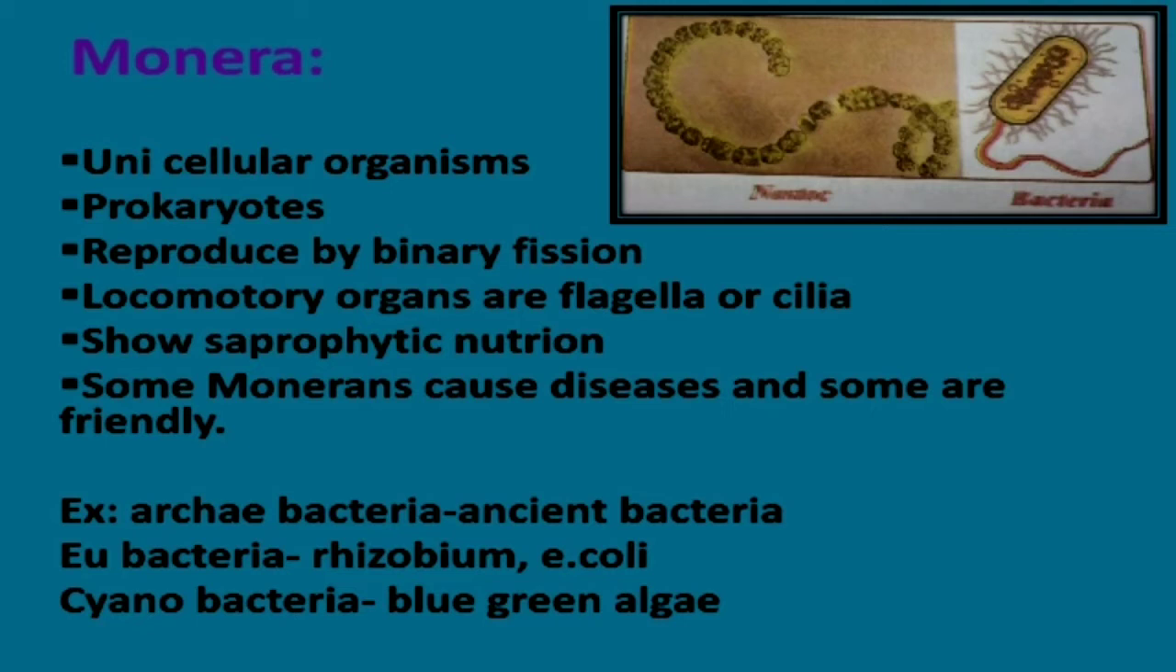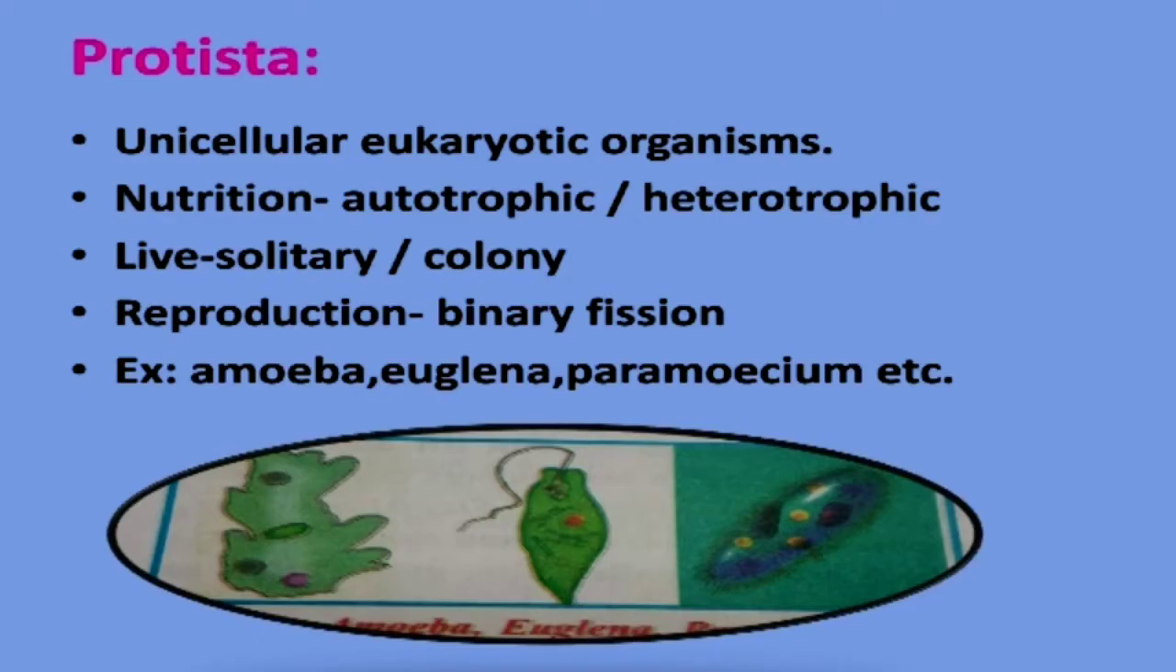They contain locomotive organs like flagella, a long flagellum you are finding in the figure given above, or they contain cilia-like structures, short hair-like structures around the cell. They show saprophytic or saprobic nutrition, which means they are the major decomposers. Some monerans cause diseases, and most of them are very friendly. Examples are the ancient bacteria, eubacteria like Rhizobium, and blue green algae, one type of bacteria which show the structure of algae, are included in the Monera.